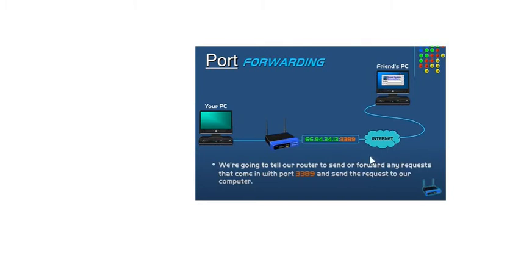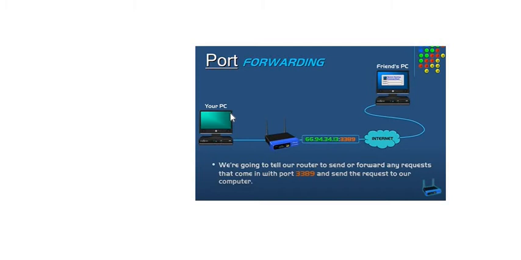Your friend will request your router, because ultimately if he wants to access your system, he has to request your router's IP address, which would be 66.94.34.13. So your friend will request your router, hey, please give me access to this PC. It might be possible your router has three to four systems connected. So how does your router decide where to forward this request? This is where port forwarding comes into the picture.